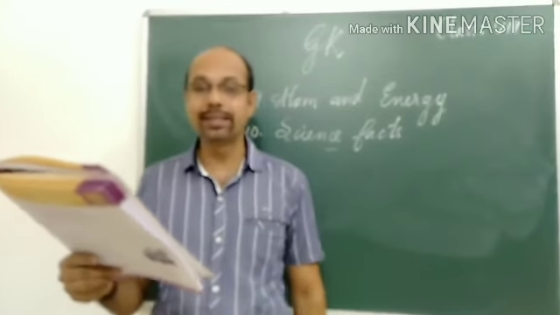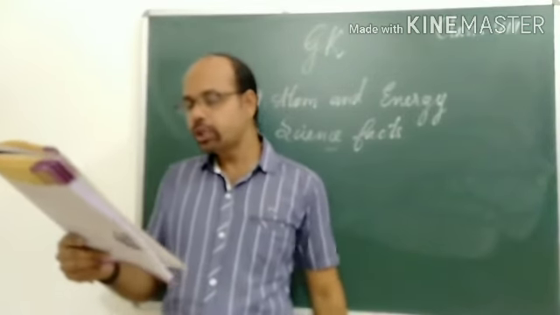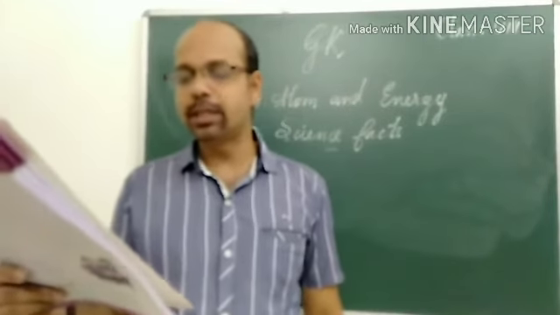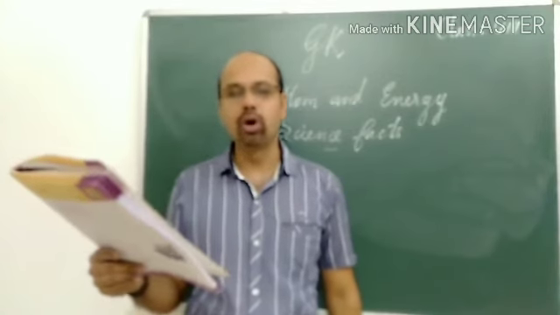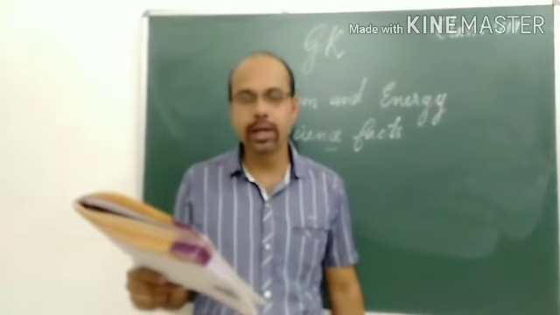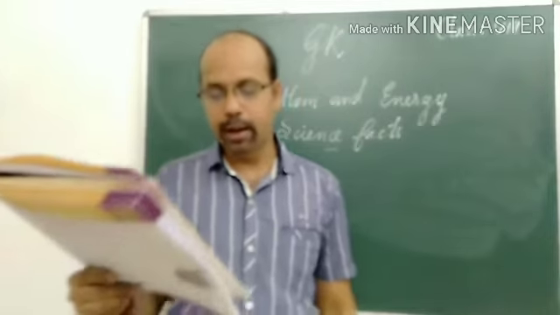Which planet is it? Venus, Saturn, Pluto. The answer is Venus. We have studied that Venus is the hottest planet.